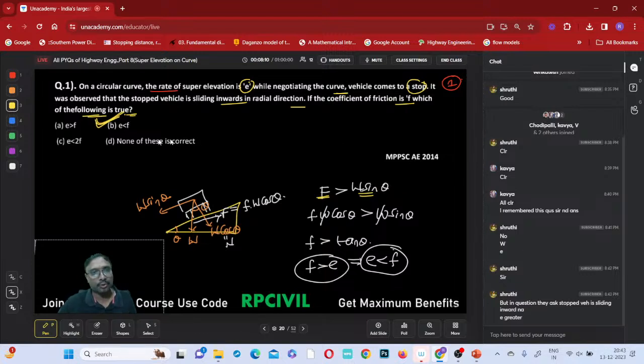Negotiating on the curve, the vehicle comes to a stop. Which of the following is true for safety? Okay. Yeah, yes, correct.